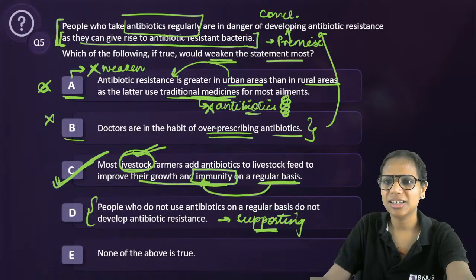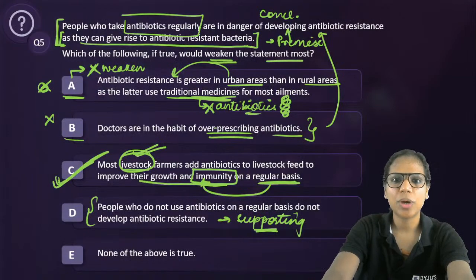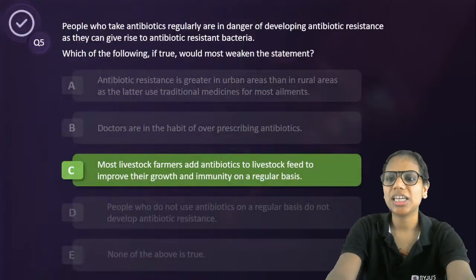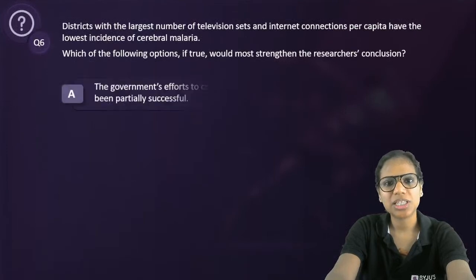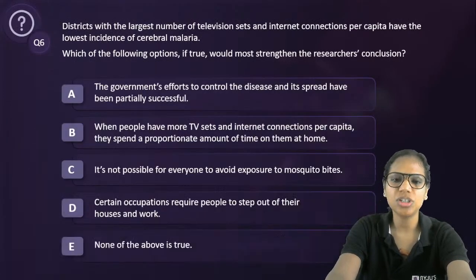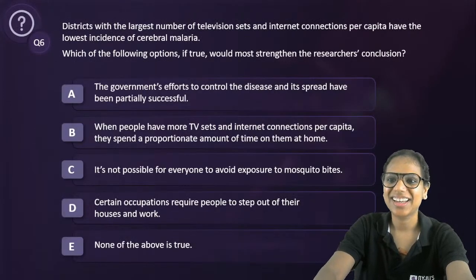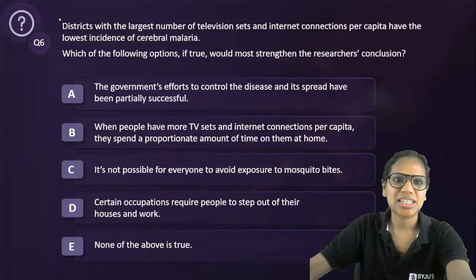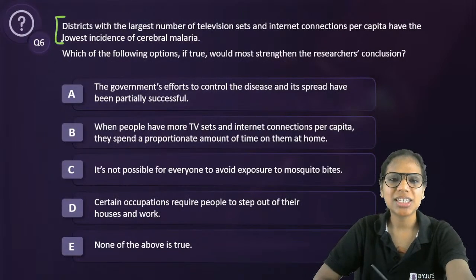ठीक है? Clear to everybody? If there's any query, you can always ask me, right? Critical reasoning is one such area where you can have a confusion. It is okay to be confused here. All right. Let's have a look at this.